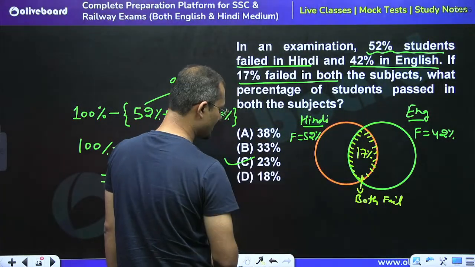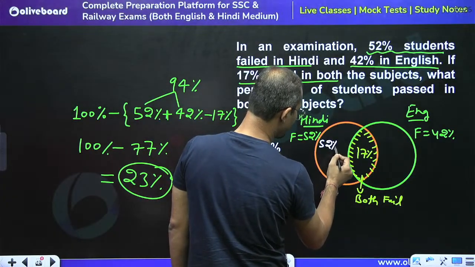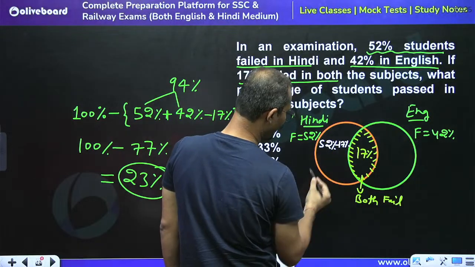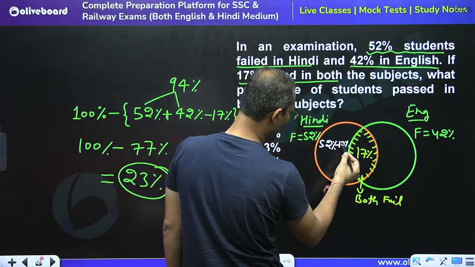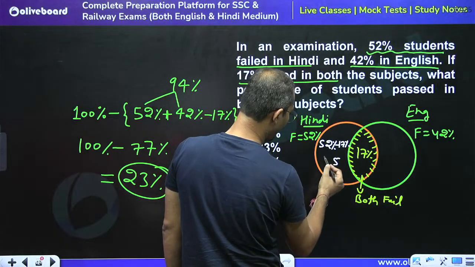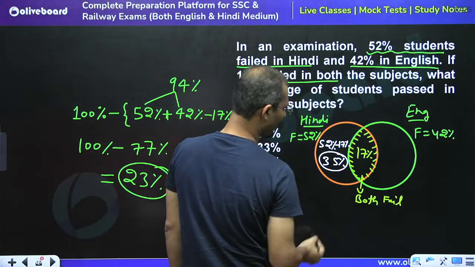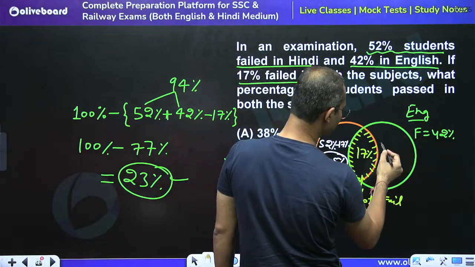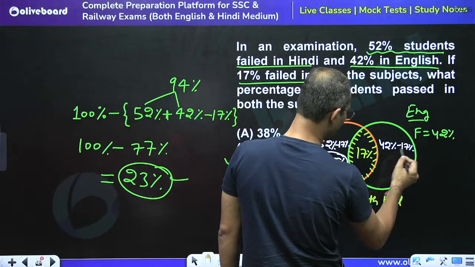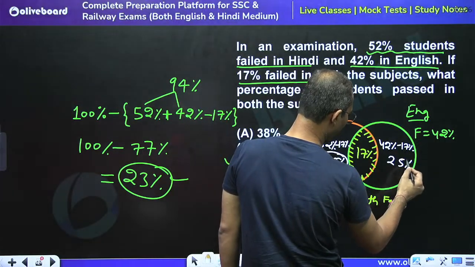Only fail in Hindi is given by 52% minus 17%, so 52 minus 17, how much? 12 minus 7, this is 5, and 4 minus 1, this is 35%, right? So only fail in English is given by 42% minus 17%. Again 12 minus 7, 5, and 3 minus 1, 25%, right?